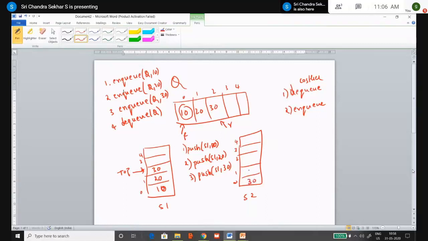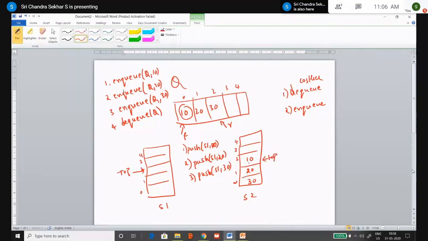Similarly, pop 20 and push it into stack S2. Pop 10 from S1 and push it into stack S2. So after this, we have this configuration. Stack 1 is empty, and in stack 2 we have the elements 30, 20, and 10. This is my top, right?